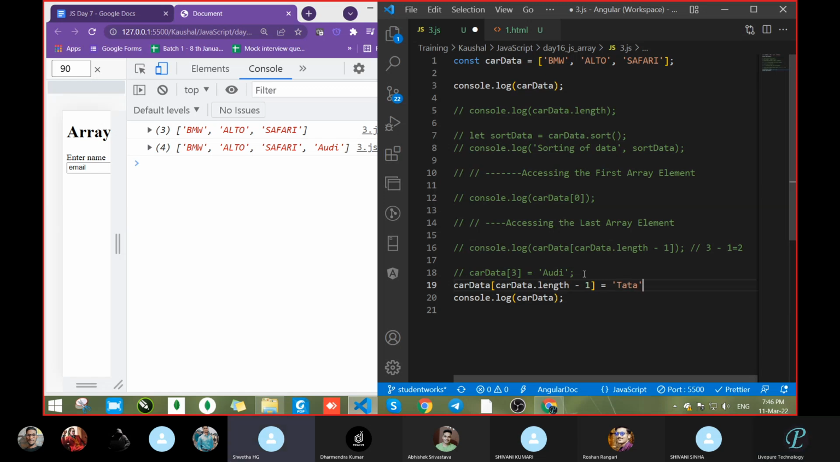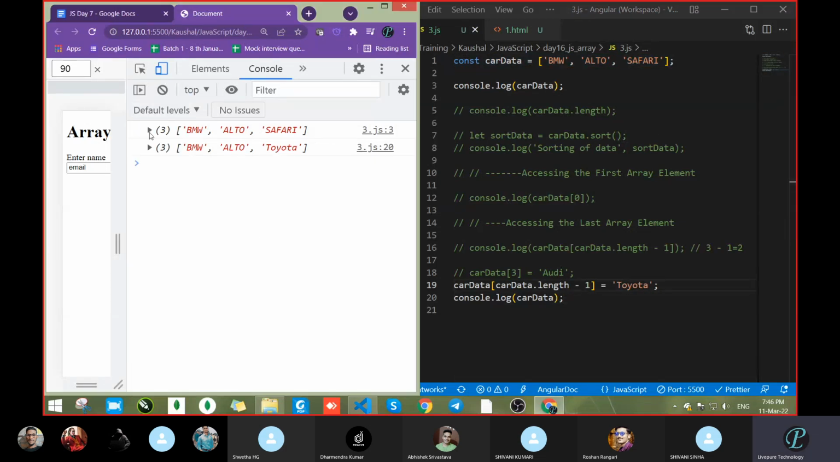Toyota. See, always write within your budget. Don't write anything. You have a budget this much. Abhishek has a budget of this much, 3. We have a budget of only 1. What happened? Your Toyota overrode the Safari. Where is the Safari?